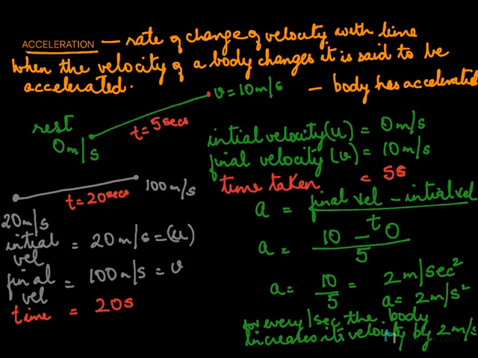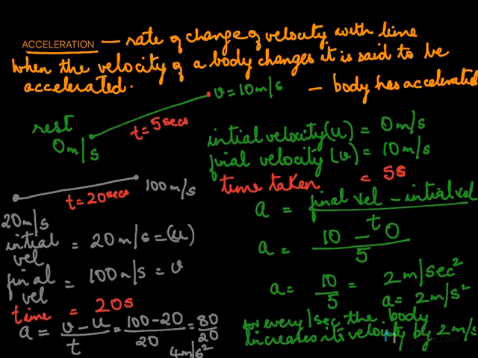So this body is accelerated. Why do we say this body is accelerated? Because it has changed its velocity. Now, how fast has it changed its velocity? Every second, how much has it changed? We use a formula. Acceleration equal to final velocity minus initial velocity divided by time. The final velocity was 100, the initial was 20, and the time was 20. So this became 80 over 20, and now this is 4 meter per second square. So for every 1 second, the velocity has increased by 4 meters per second.